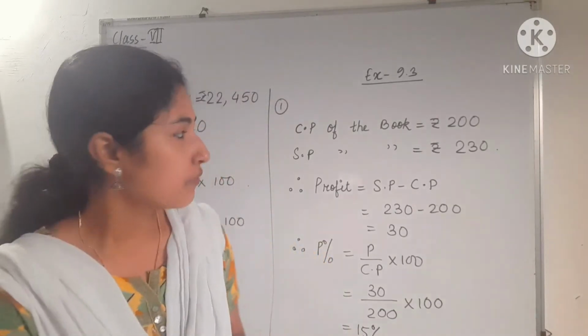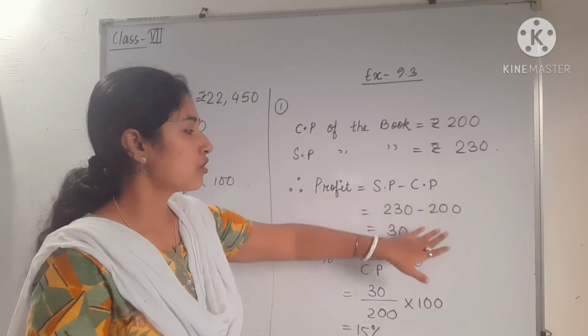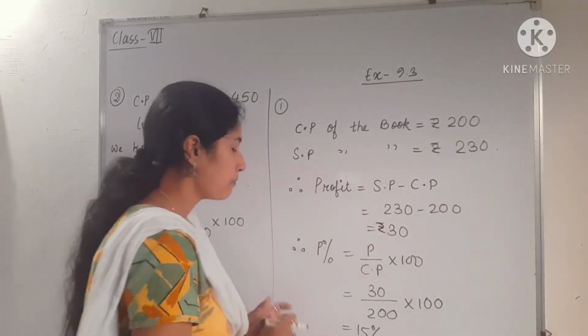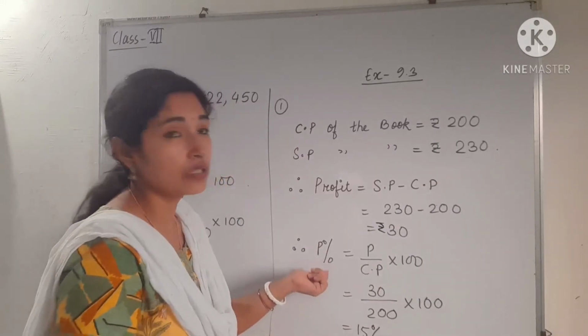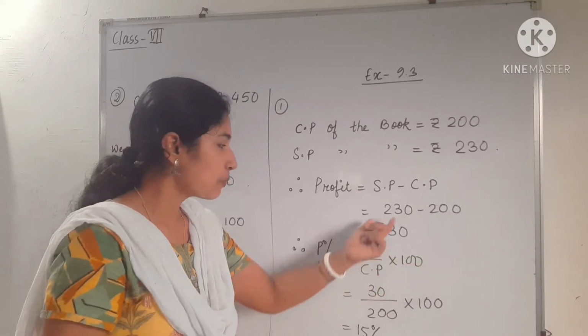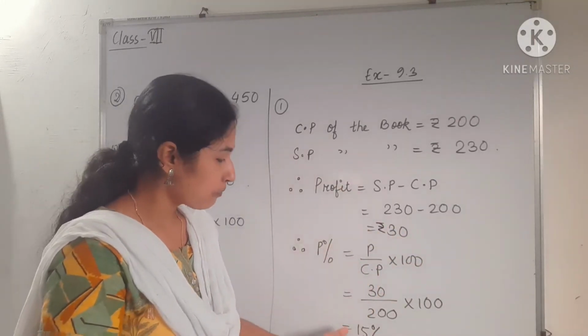First of all we have to find profit, that will be SP minus CP. After subtracting I am getting profit rupees 30. Next I have to find P percent, that is profit percent, that will be profit by CP into 100. So profit is 30 by CP, CP is 200, into 100.